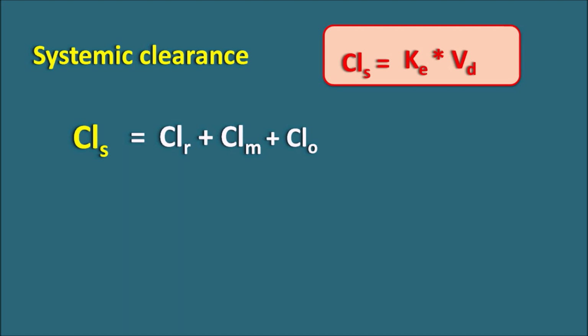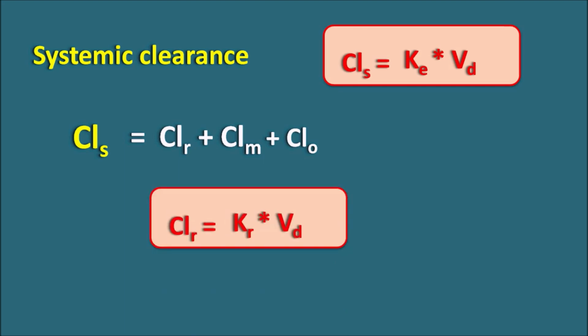So systemic clearance mainly depends on these two individual organic clearances. We can also determine the organic clearance by using a similar equation. Here CLR is equal to KR into Vd, where CLR is the renal clearance and KR is the elimination rate constant by the renal system. Now by using these equations, let us calculate the renal clearance, metabolic clearance and systemic clearance for a given data.